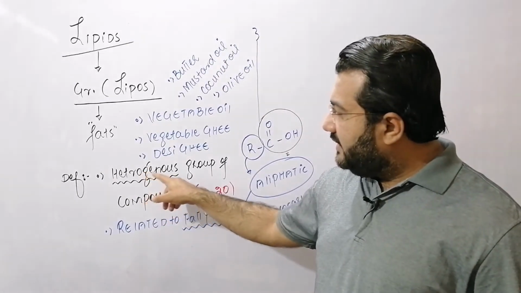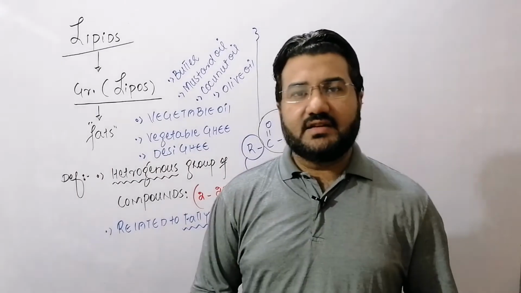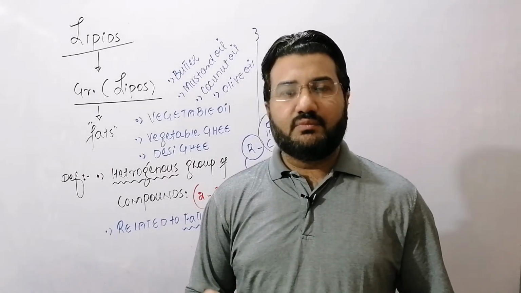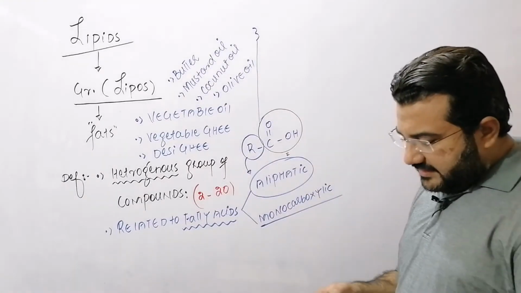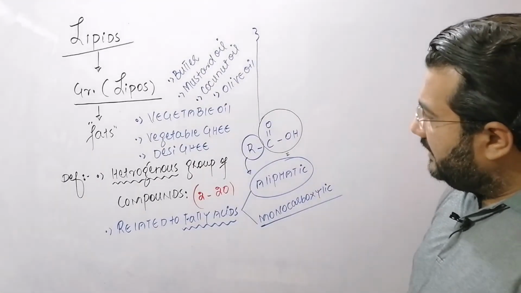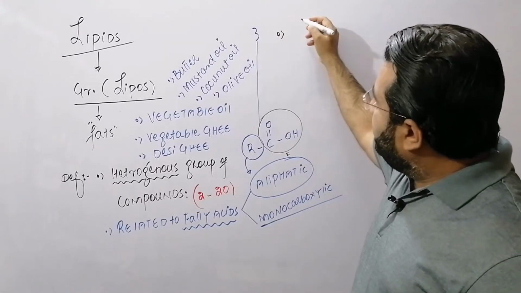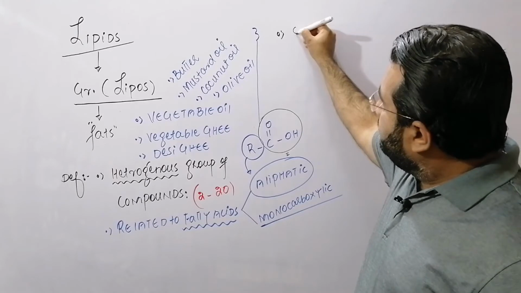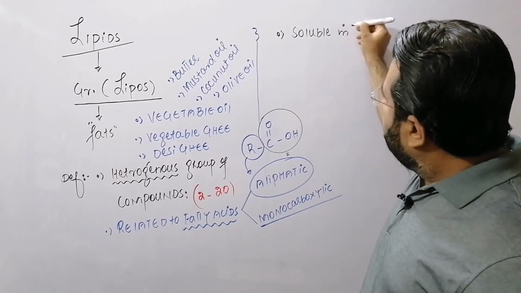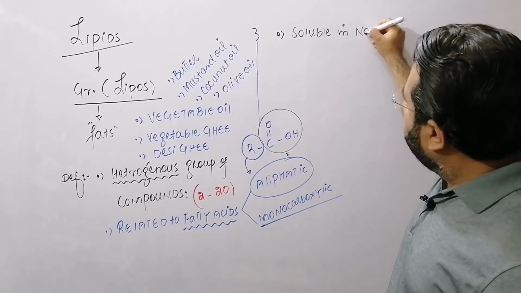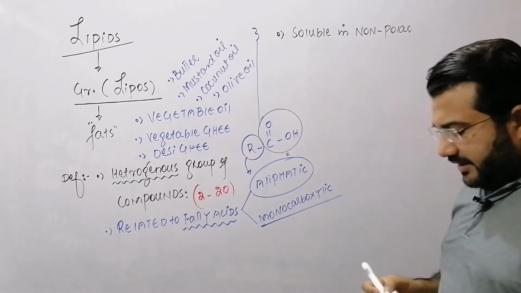Now lipids are a heterogeneous group of compounds which are related to fatty acids. Related to fatty acids means that in the composition of most of the lipids, fatty acids are present. And all lipids have one common feature, and that is that all lipids are soluble in non-polar organic solvents.